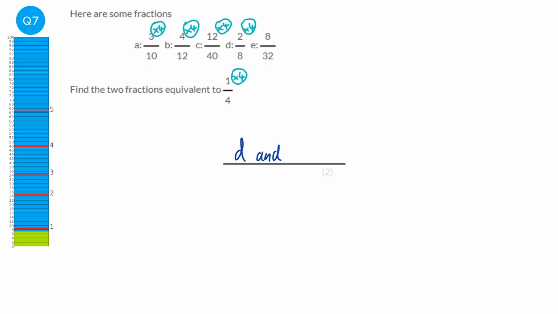And let's see if there's a match for our last one, which hopefully there is. 8 times 4 is 32. So there is a match for our last one as well. So those are the 2 fractions.